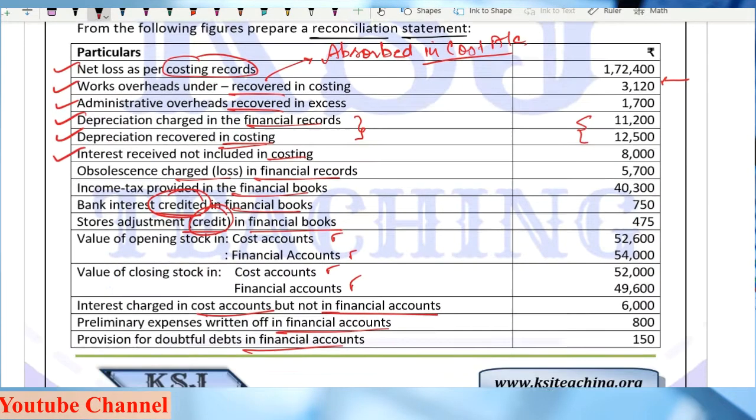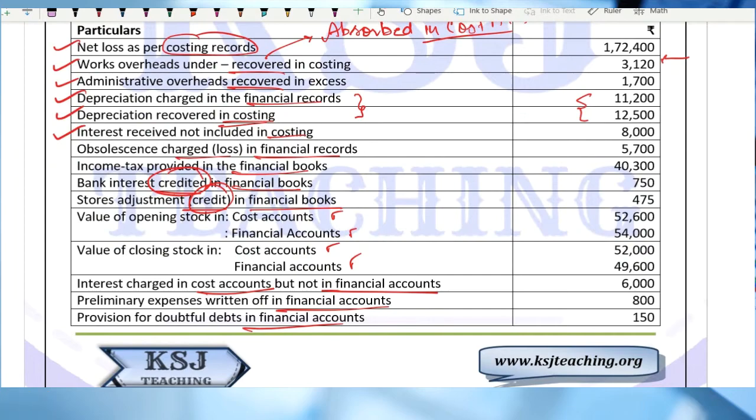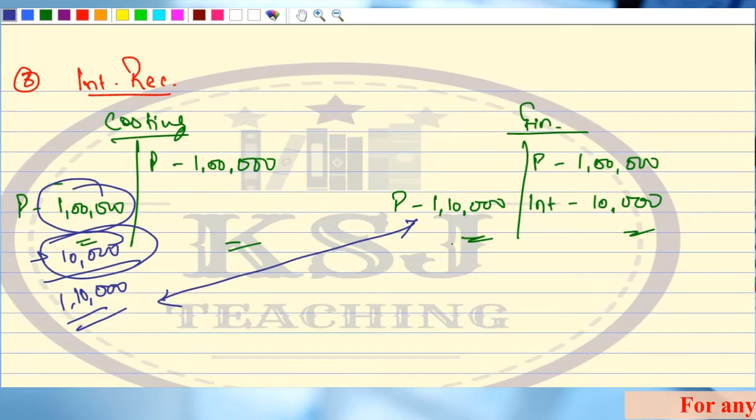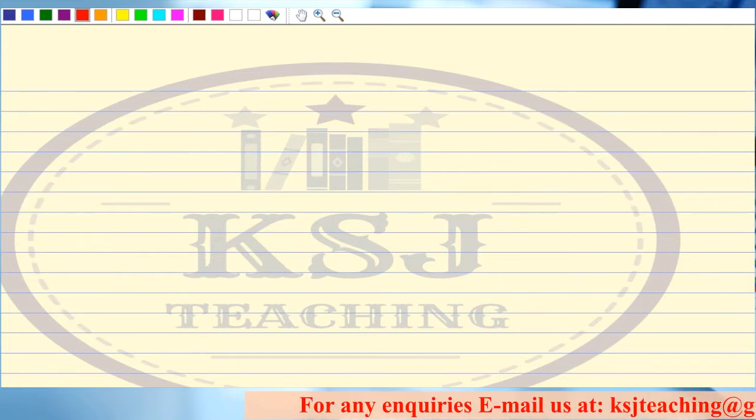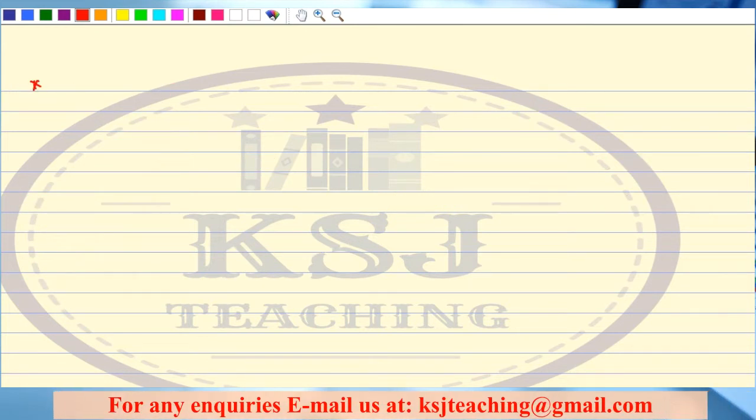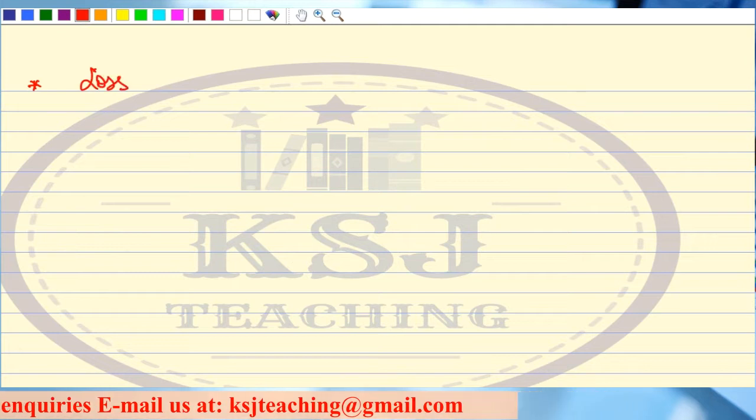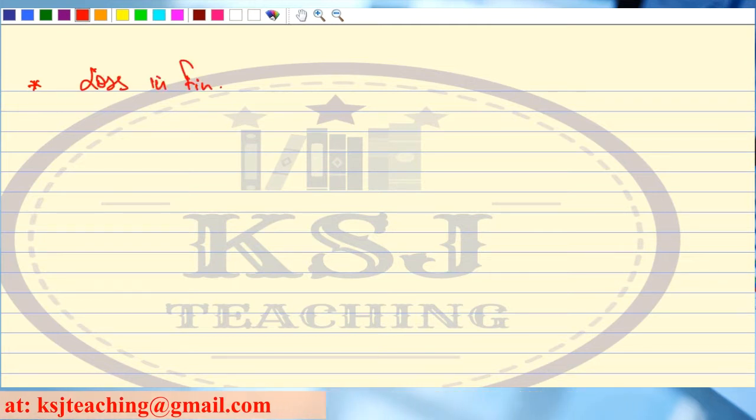Next is obsolescence loss charged in the financial records, 5700. So there is an obsolescence loss. Okay, we'll take it on the next page. Next is loss in financial records.